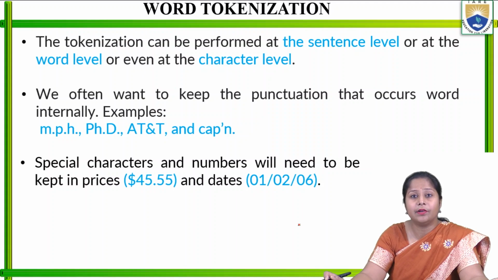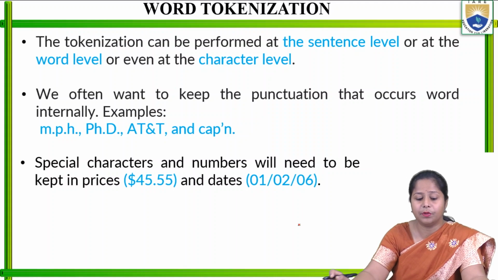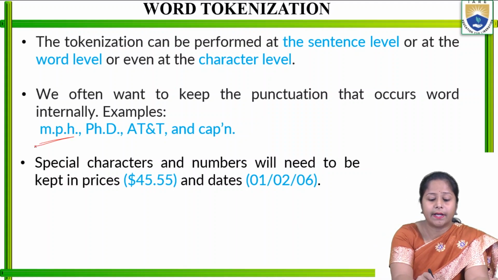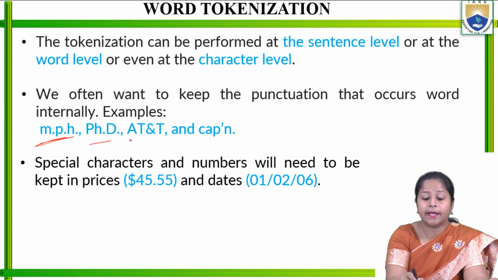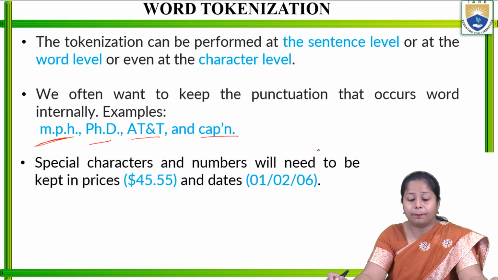So we often want to keep the punctuation that occurs word internally. Whenever punctuation is used in different types of examples, suppose we are writing m.p.h, PhD, AT&T, and cap apostrophe n, these all make one word itself, right?